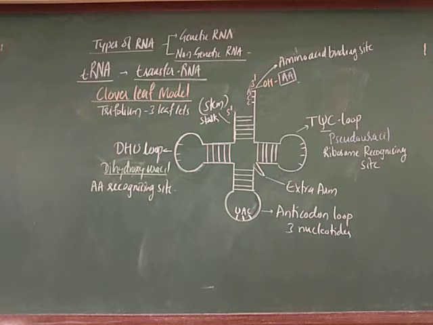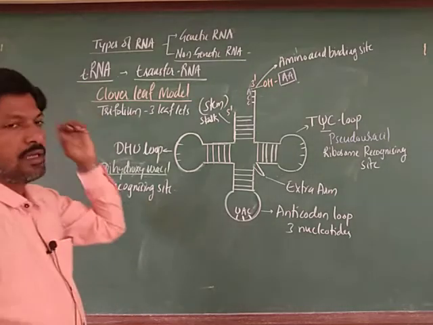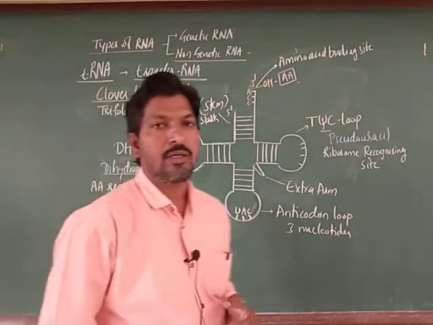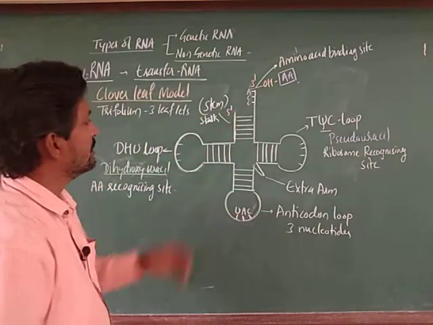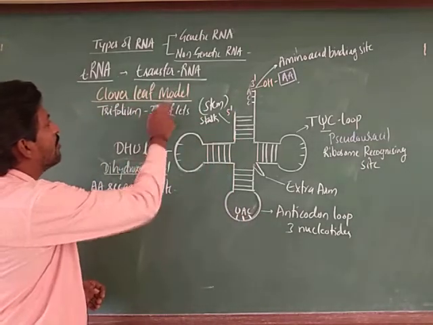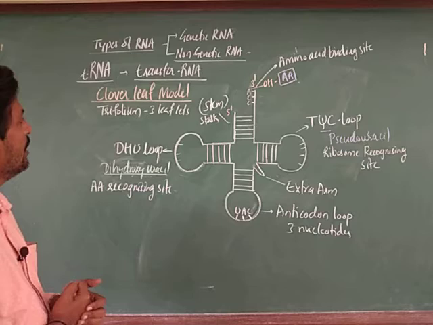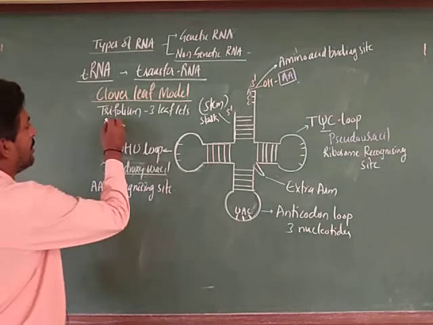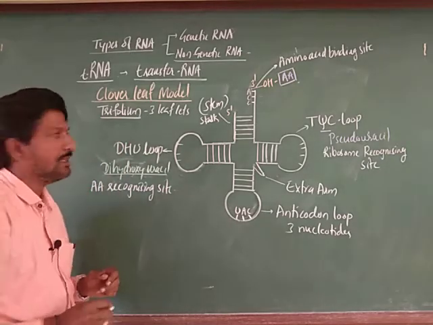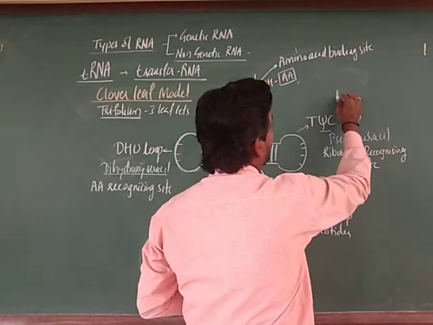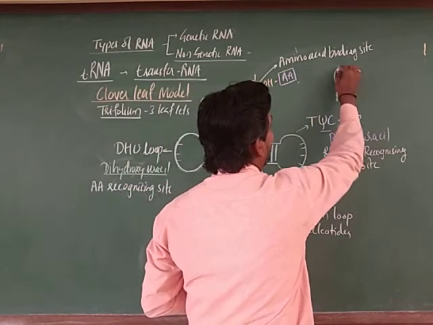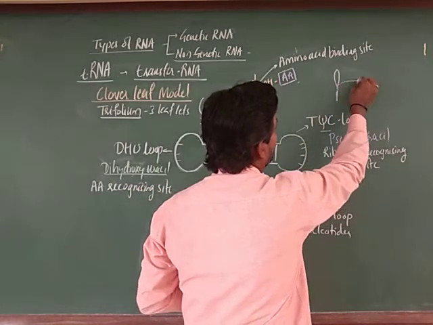See here, the tRNA is folded to form a trifoliate leaf-like structure. We can observe this structure as a clover leaf model. Trifoliate means there is the stalk of the leaf, which has three leaflets: this is one leaflet, this is another leaflet, and this is another leaflet.